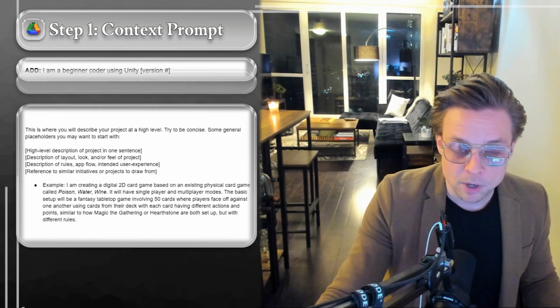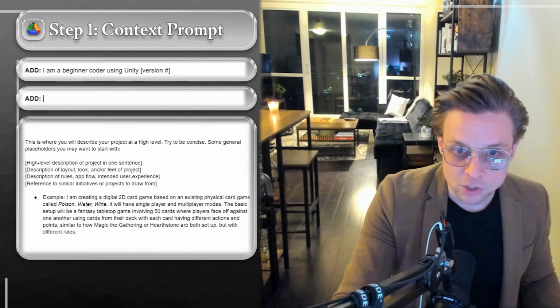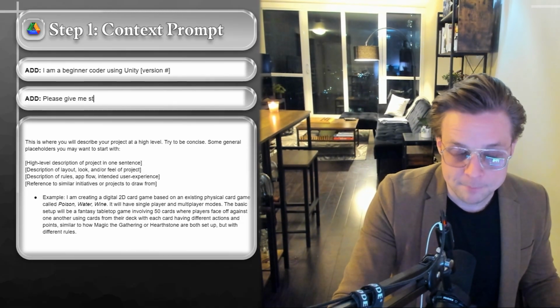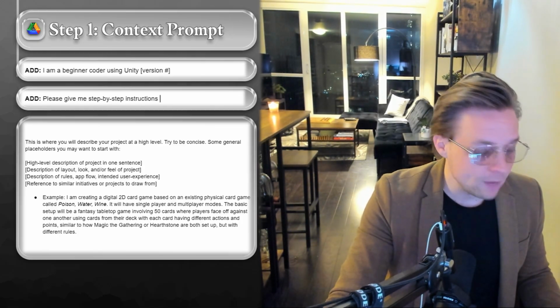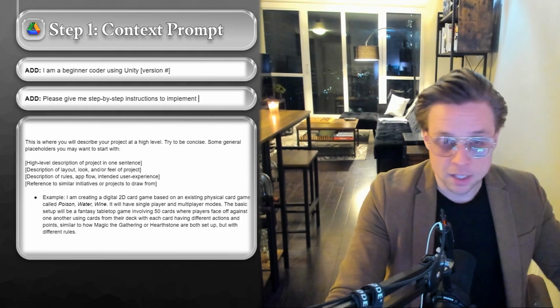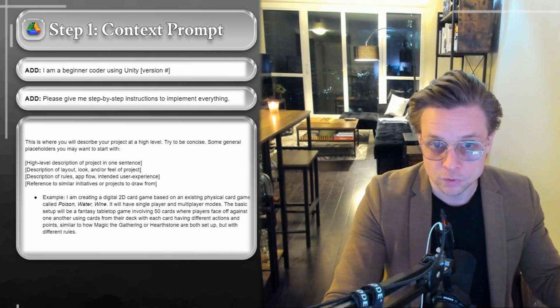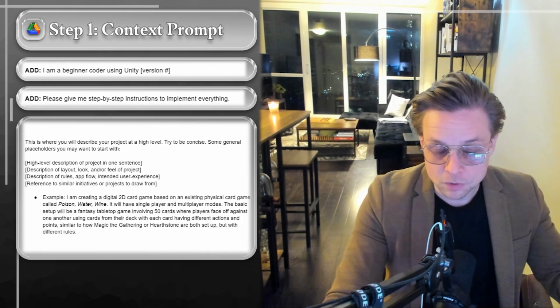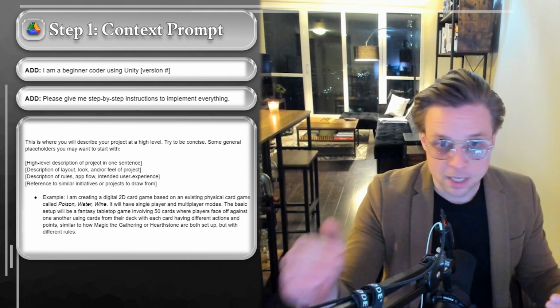The second thing that you're going to want to put up front is to say, I will require you to give me step-by-step instructions for how to implement every piece of code you provide. Once you get more familiar with the flow of Unity, this will become less important. But because you're new, you'll have the benefit of having the language model give you actual instructions for what to do. There's a little bit of a learning curve, but the language model is the best place to learn it. So saying, I'm an amateur coder using Unity, and I will require step-by-step instructions for how to implement every piece of code, is very helpful because it'll tell you exactly what you need to do.